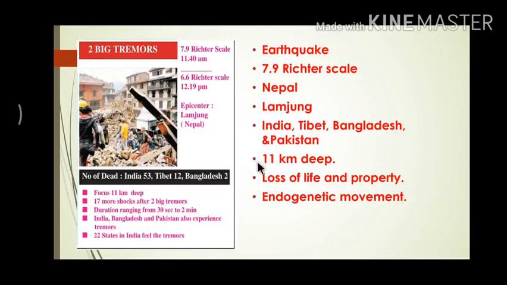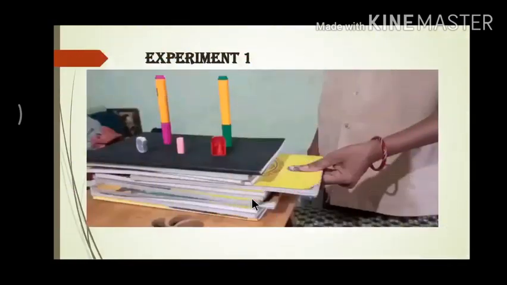Next question, at what depth was the focus located? Answer is 11 kilometers deep. Next question, what kind of damage is seen because of the earthquake? Answer is there is loss of life and property. Next question, according to you, what could be the reason behind the earthquake? Answer is endogenetic movement. Now let us refer to an experiment as shown in the video.